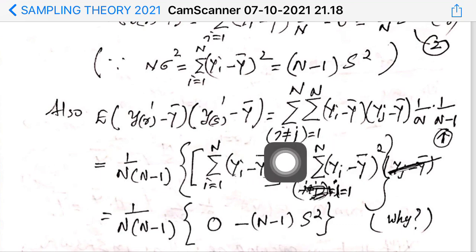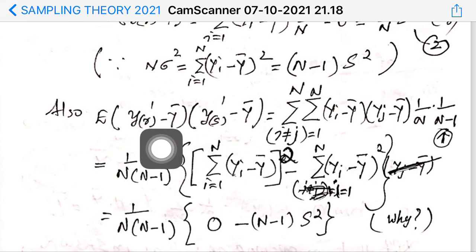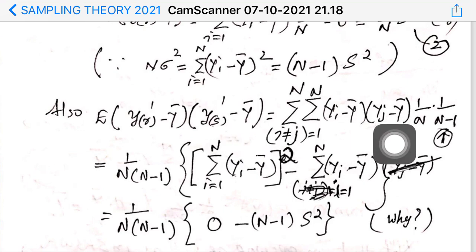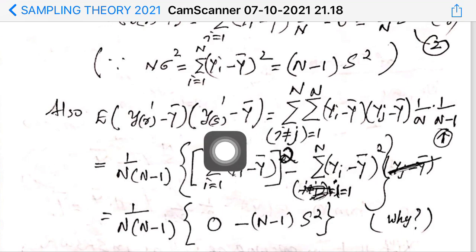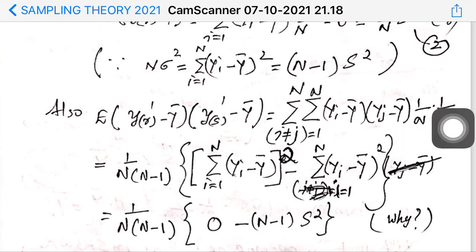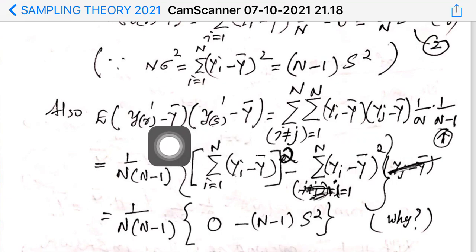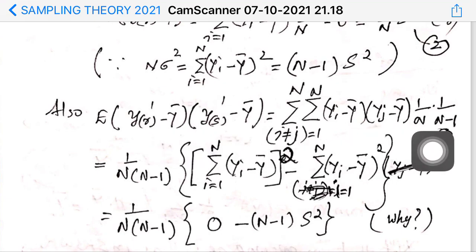The only restriction is that i not equal to j. And into this quantity takes the value yi minus y bar and the second term takes the value yj minus y bar. And what is the probability? Probability that yr takes the value yi is equal to 1 by n. But what is the probability for ys prime? It will be 1 by n minus 1. It is a conditional probability, not an absolute probability, because in this summation you restrict that r is not equal to s. Therefore, probability is 1 by n into 1 by n minus 1.